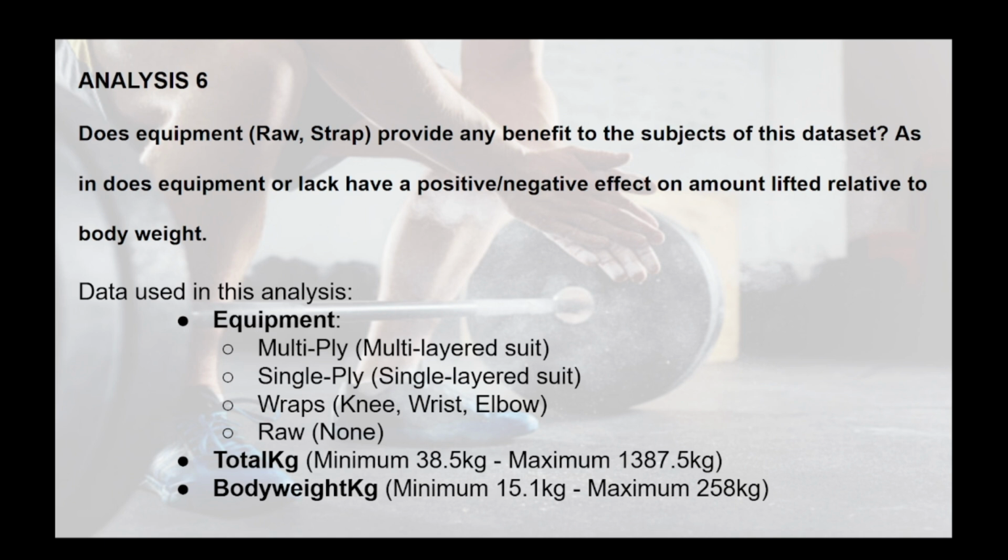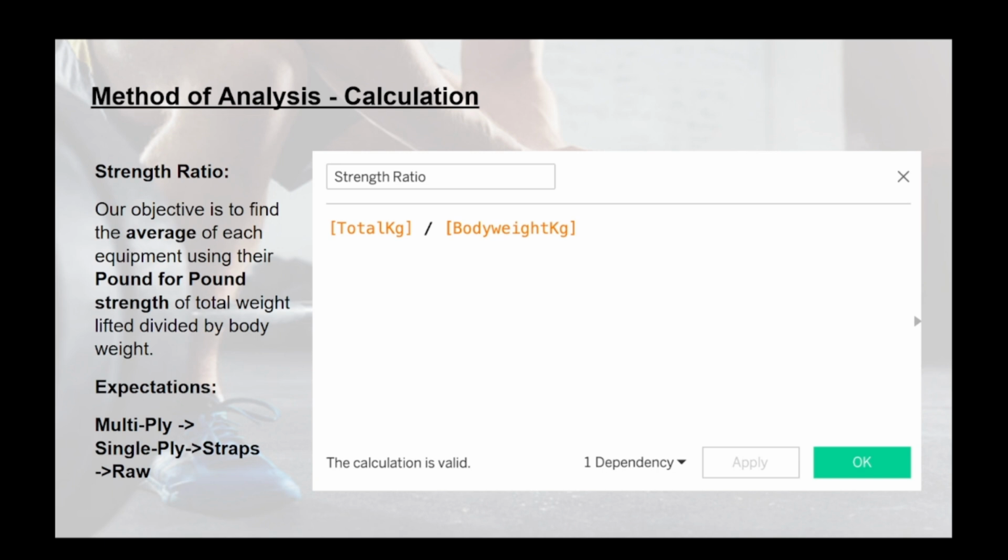The total kilogram minimum weight was 38.5 kilograms, the maximum was 1,387.5 kilograms, and the body weight had a minimum of 15.1 and a maximum of 258 kilograms. The method of analysis for this calculation, we looked at a strength ratio.